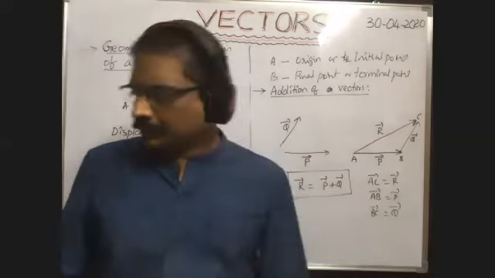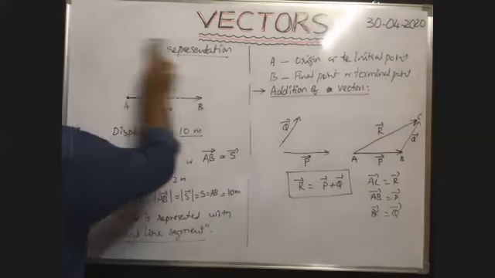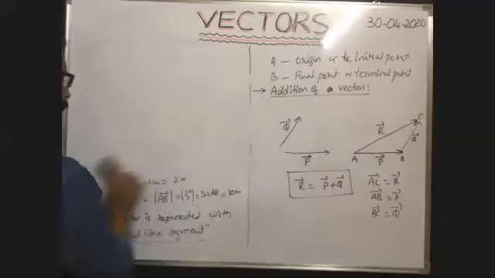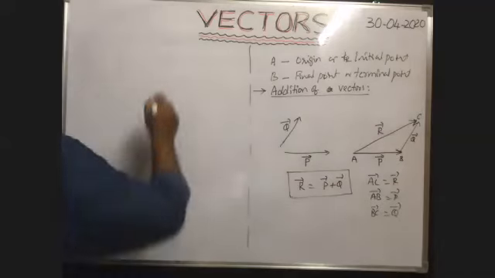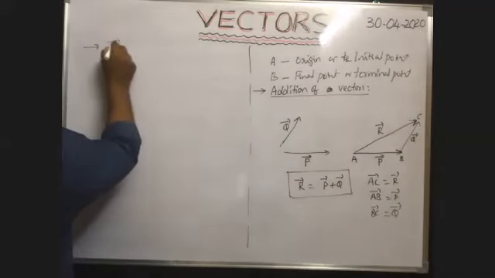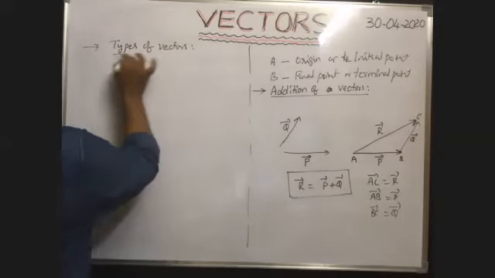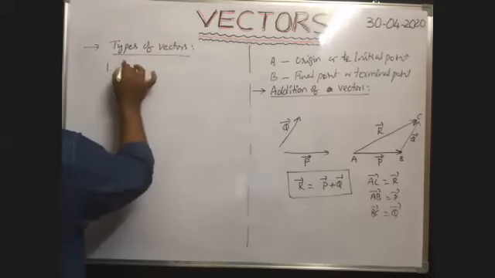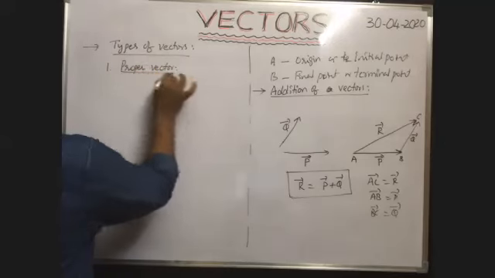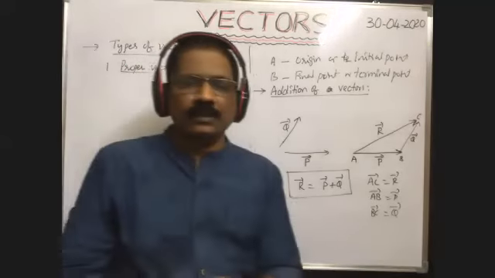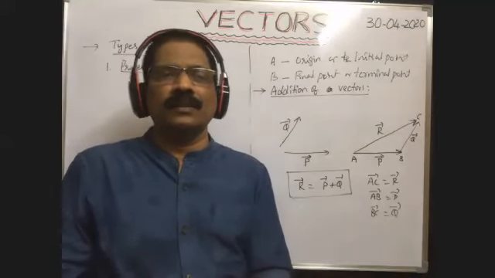Okay, now there are different types of vectors. First, types of vectors. First one, proper vector. Proper vector means a vector whose magnitude is not equal to 0. Such a vector is called the proper vector.